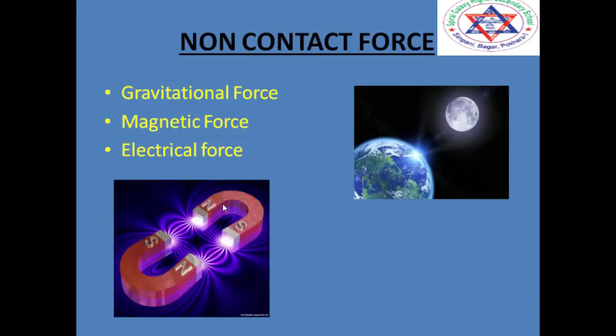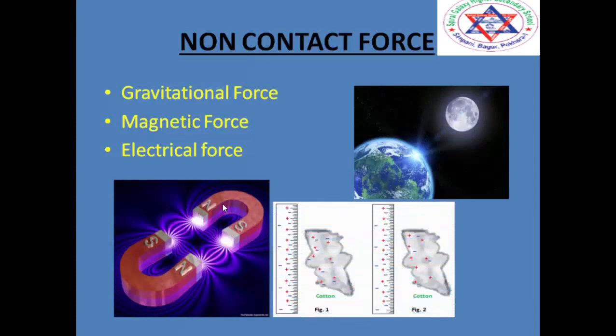Also, I have flashed on the screen two magnets. Either the two magnets will be attracting each other, or the two magnets will be repelling each other. If they are like poles, then they will be repelling. If they are unlike poles, then they will be attracting. So between the two magnets also there is a magnetic force. Initially the two magnets are not in contact with each other, and later on they are either pulled towards each other or they are even pushed against each other. So this is an example of a non-contact force.